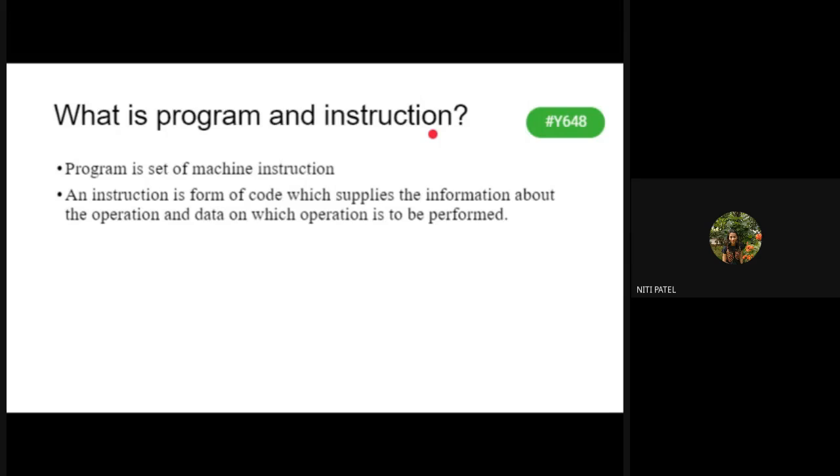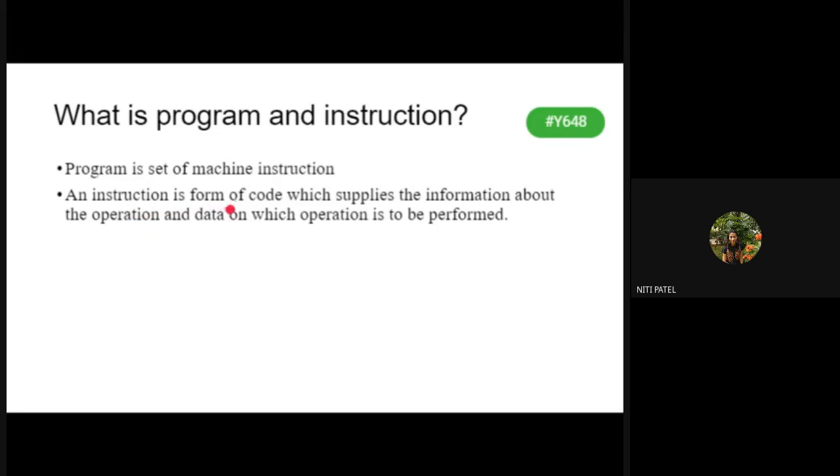So when you give this program to a computer, the computer does not execute a program. It executes the instructions of the program. I repeat, a program has too many lines. Those lines are called instructions. And when you give these instructions to a computer, the computer does not execute a program, it executes individual instructions. Is that clear? Therefore, it is written that a program is a set of machine instructions.